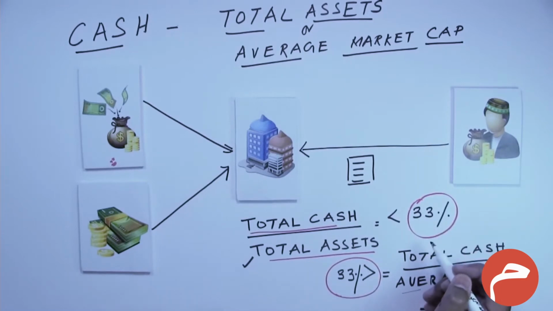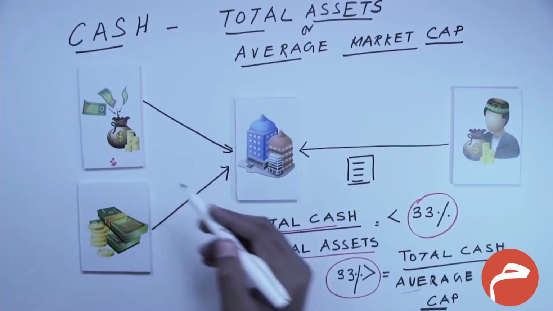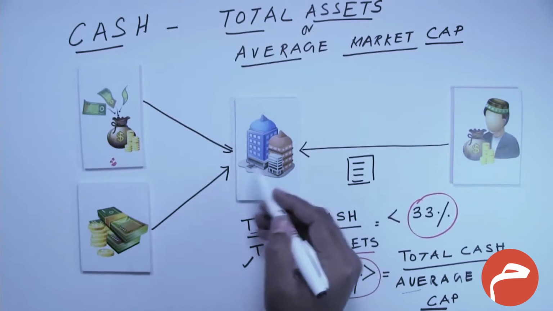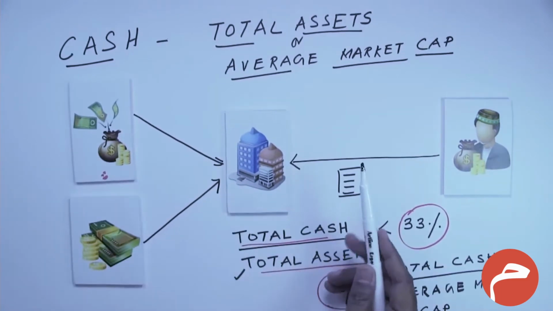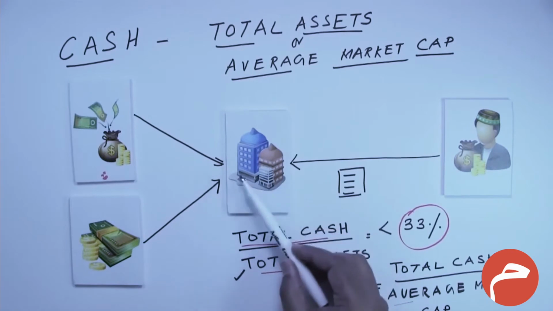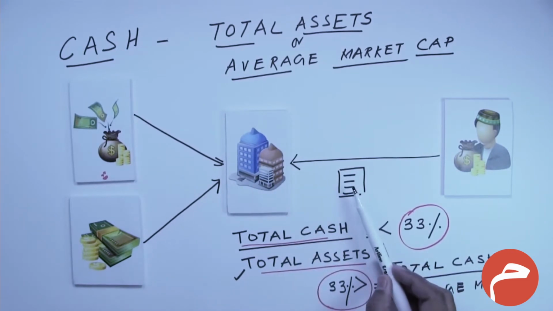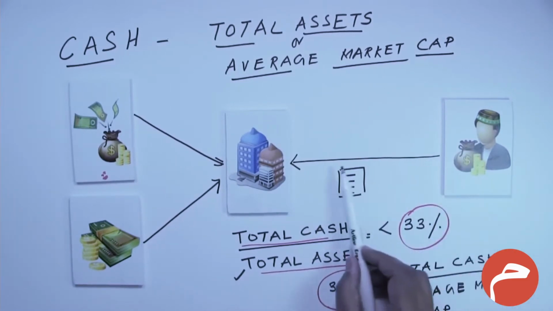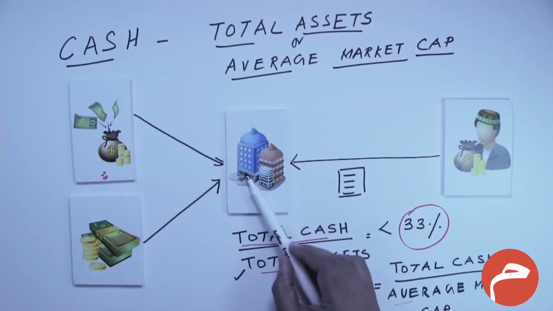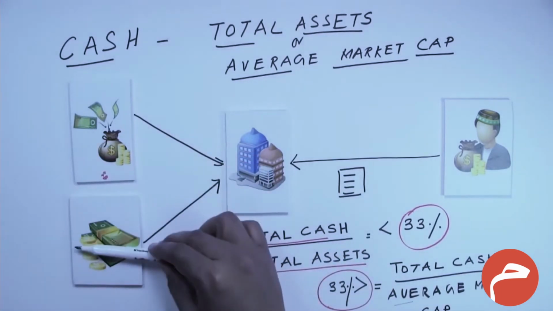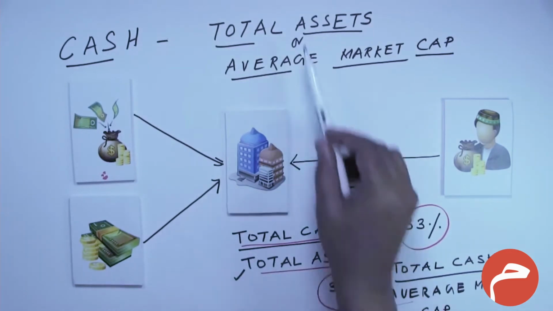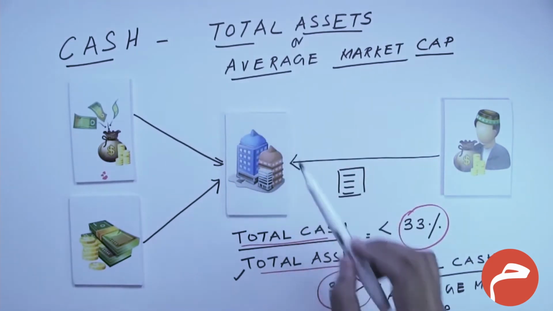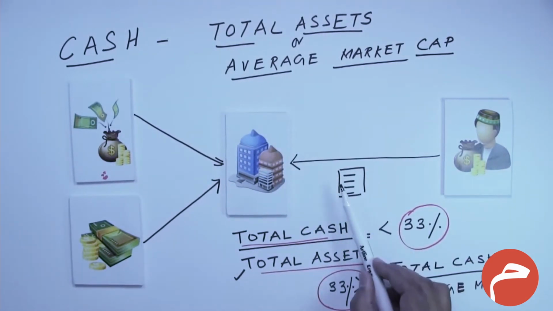Now you may ask, what is the rationale that it has to be less than 33%? Why can it not be more than 33%? And what is wrong if a company has excessive cash? In today's financial markets, an investment in a company is done by buying a share of the company, and these shares are traded in the secondary market. From a Sharia perspective, if an Islamic fund purchases a share of a company with cash of more than 33% of its total assets or its average market cap, then this certificate is reflecting nothing but cash.